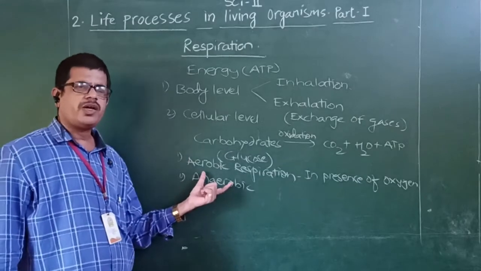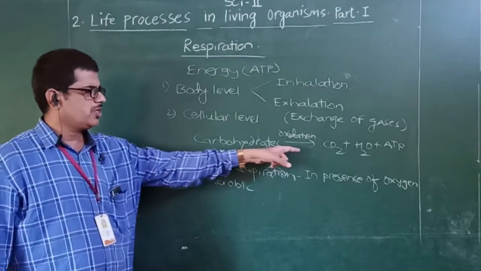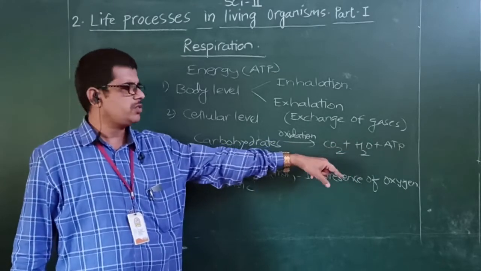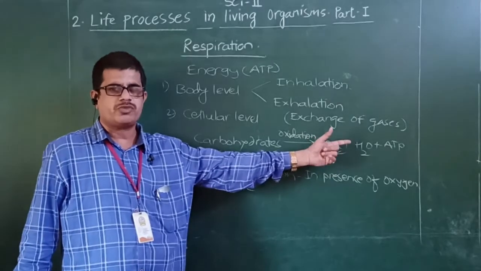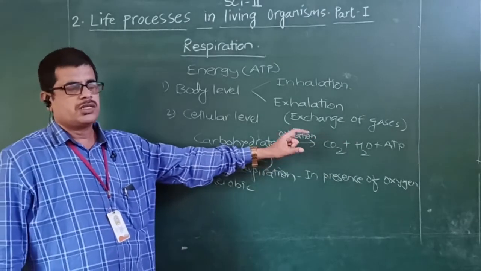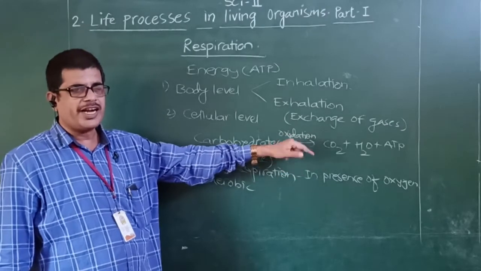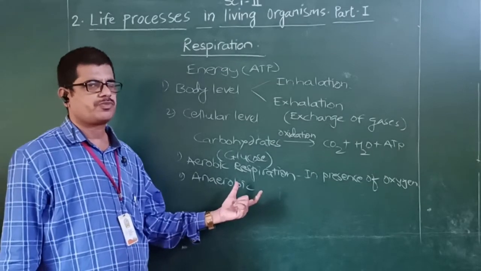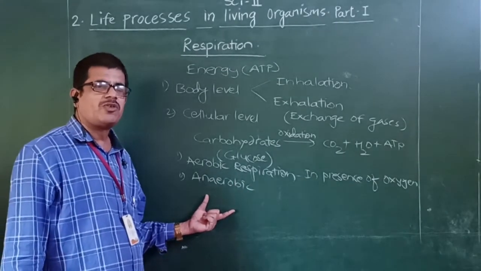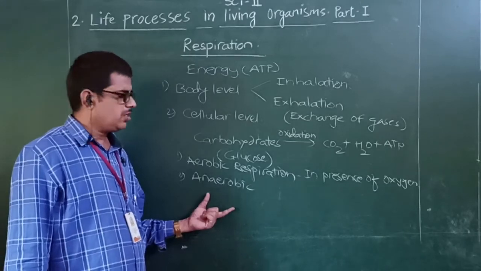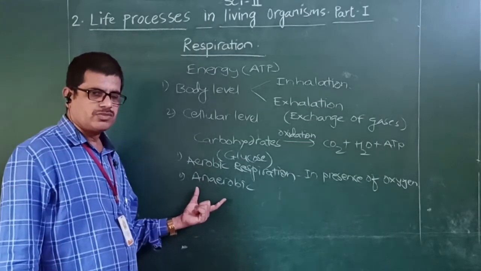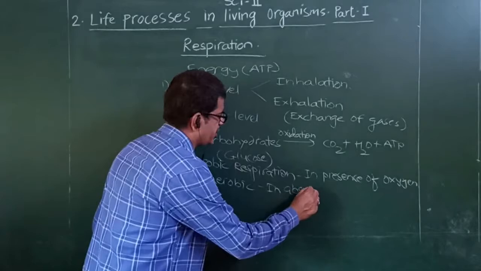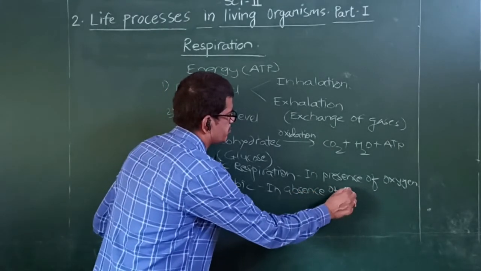Now, in aerobic respiration, we get the same kind of products, that is carbon dioxide, water and ATP molecules. In this condition, the number of ATPs generated or harvested is 38, that is, 38 molecules of ATP can be generated in aerobic respiration. The other one is called anaerobic respiration, where the oxidation of glucose takes place in the absence of oxygen.